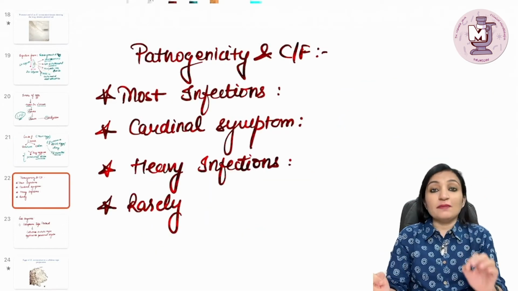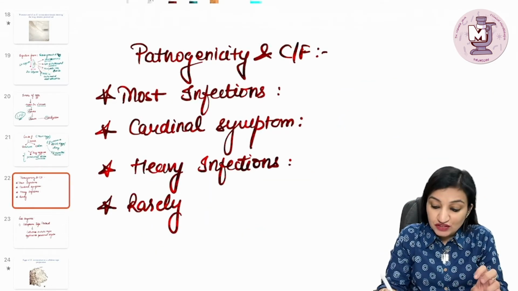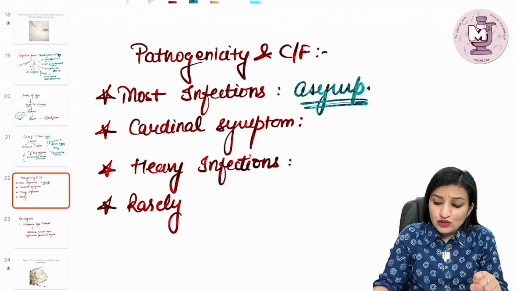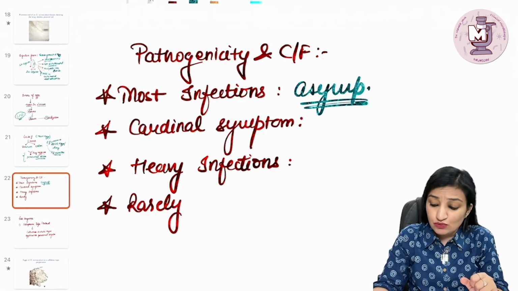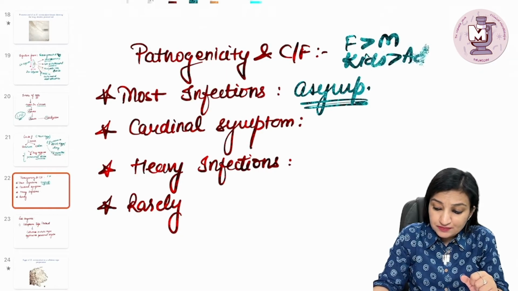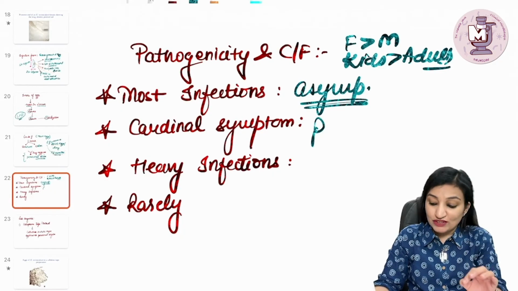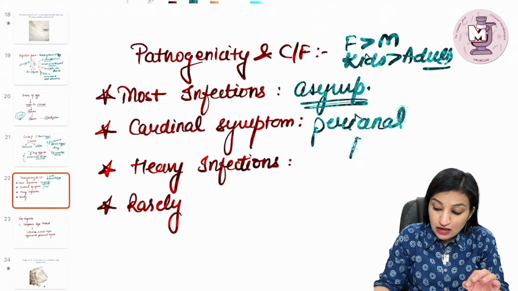Then, coming to the pathogenicity and clinical features, remember, most of the infections are actually asymptomatic, and usually this infection is seen more commonly in females than males, more commonly in kids than adults. Now the cardinal symptom, as was mentioned in the question also, is perianal pruritus.